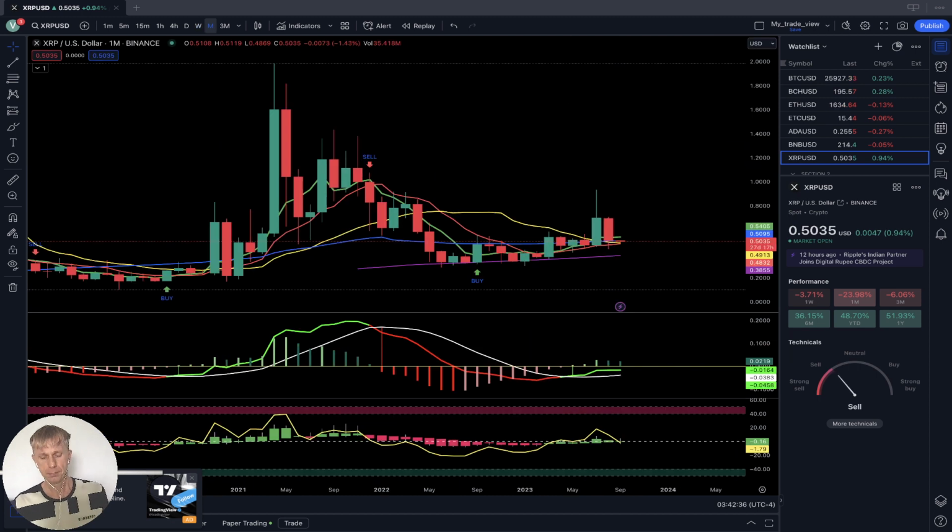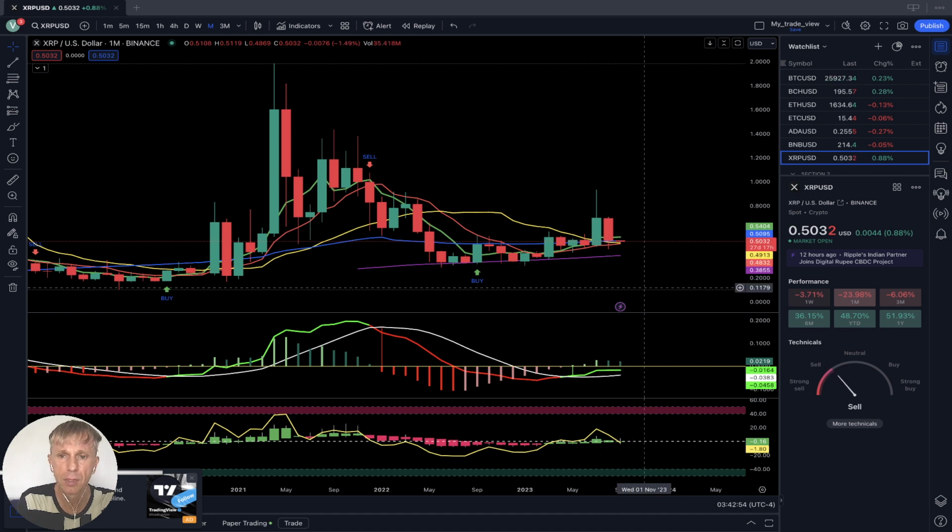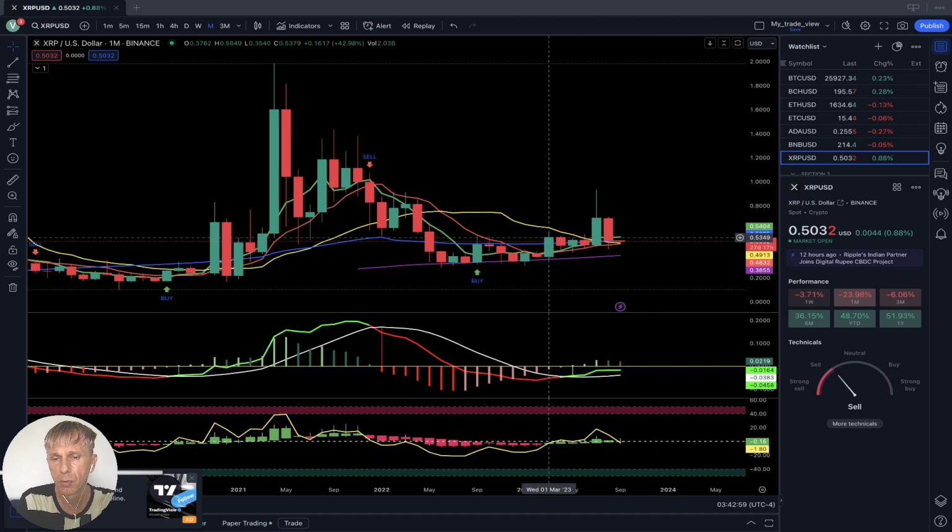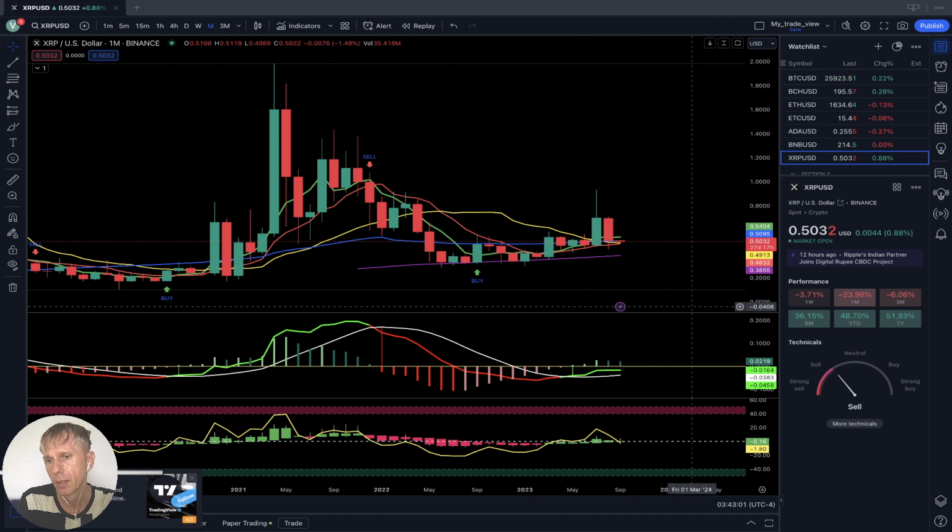Monthly time frame. MA5 did bullish crossover over 20. Last bar above MA20, but it's below MA5. It's kind of positive, yeah. On monthly time frame, it is still in the positive territory. But SMA20 downtrend, downhill. And performance weekly minus 4%, monthly minus 24%, and year to date still positive plus almost 49%.